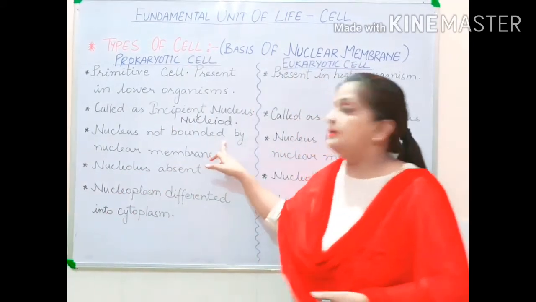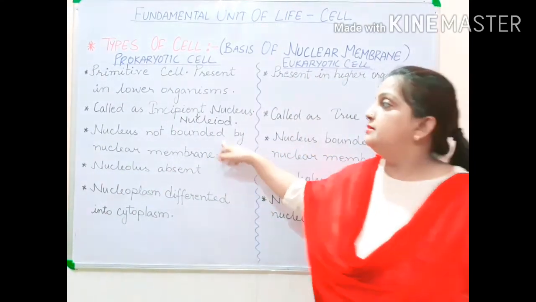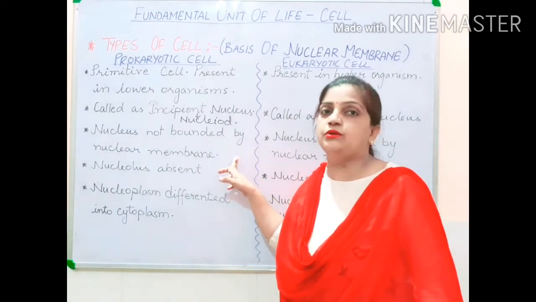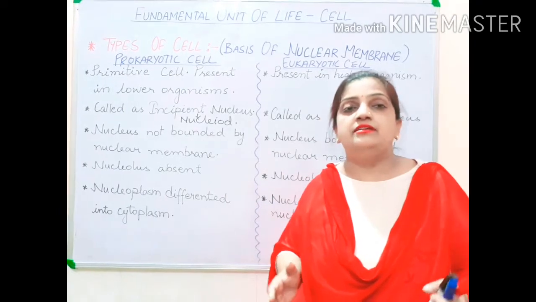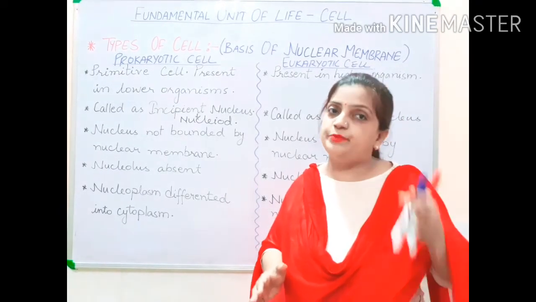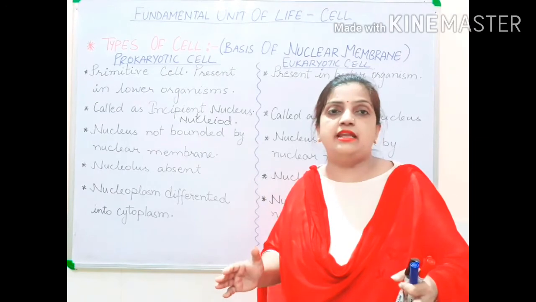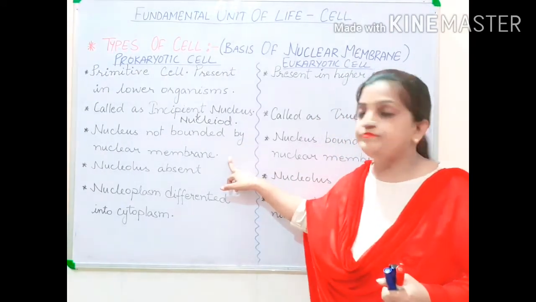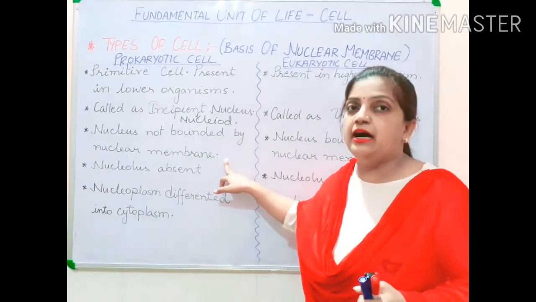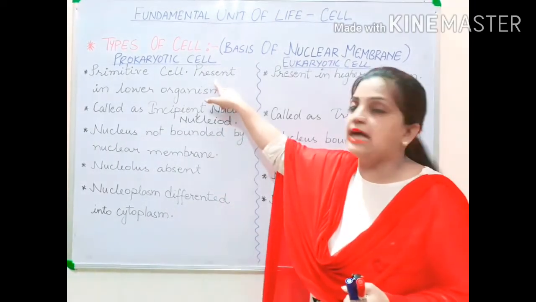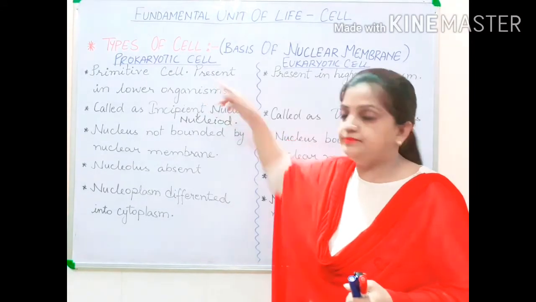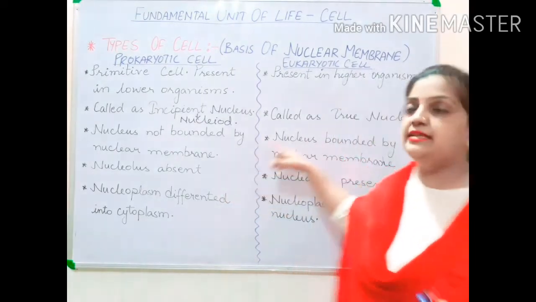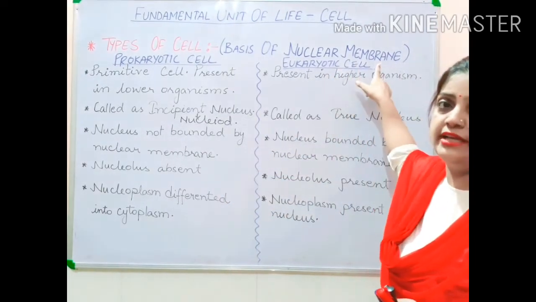Now, third point, the nucleus is not bounded by a nuclear membrane. I told you in the beginning that the differentiation between the prokaryotic and eukaryotic cell has been done on the basis of the presence of nuclear membrane. If the nuclear membrane is absent around the nucleus, then the type of cell is prokaryotic cell. And if the nuclear membrane is present around the nucleus, then the type of cell is eukaryotic cell.